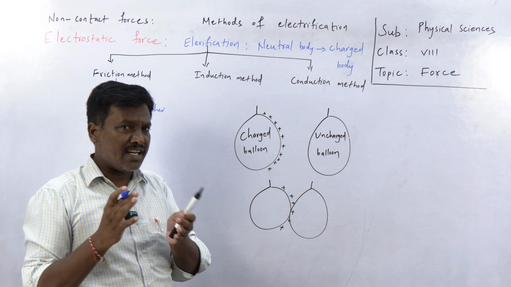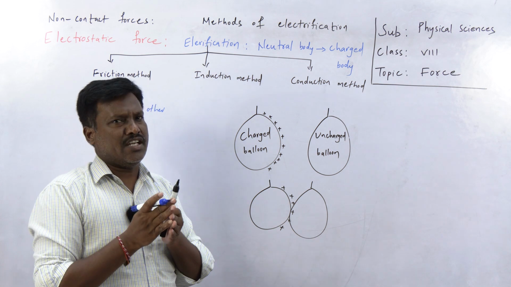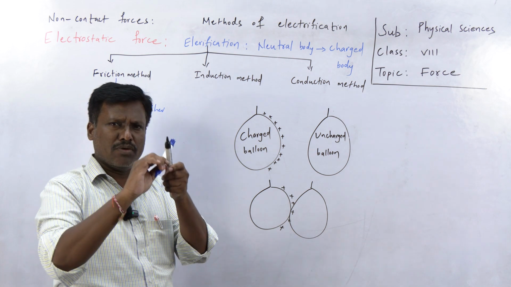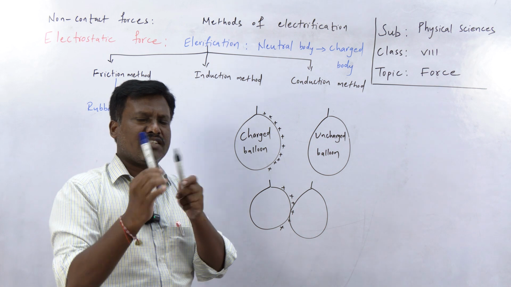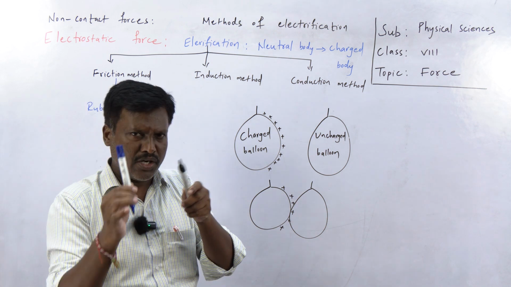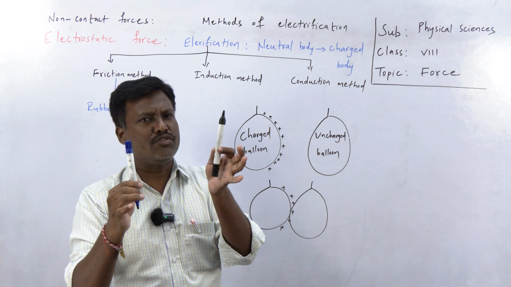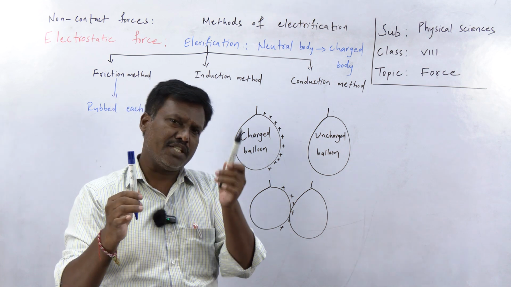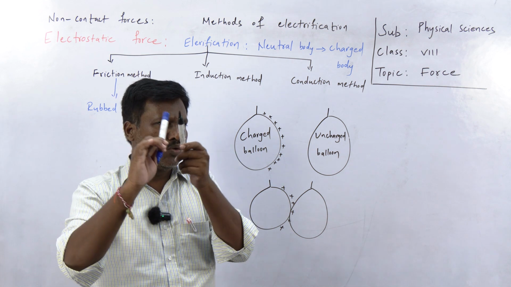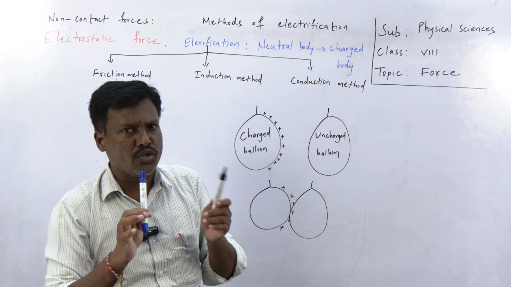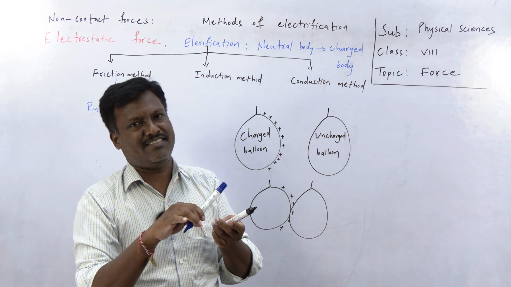So here two bodies acquire opposite charge. If one body gets positive charge, the other gets negative charge. Do two bodies get the same charge? No, two bodies get opposite charge.